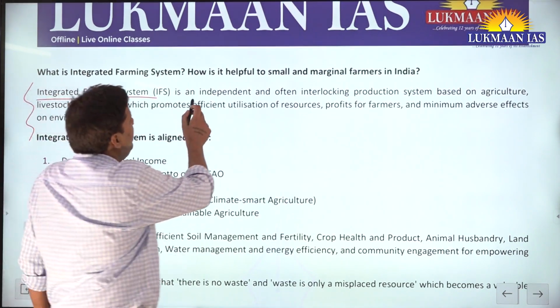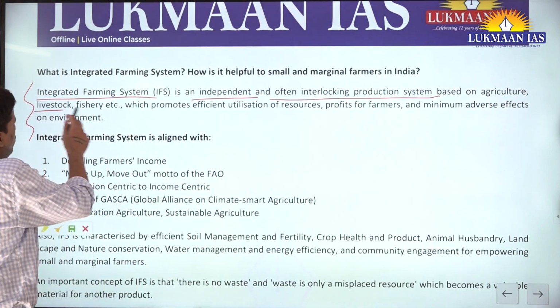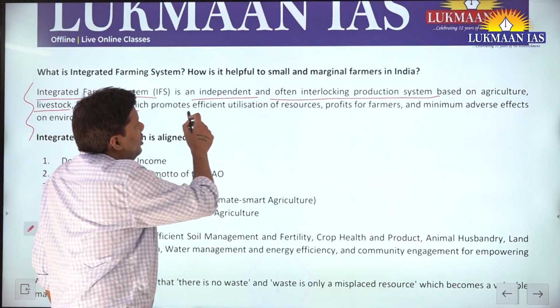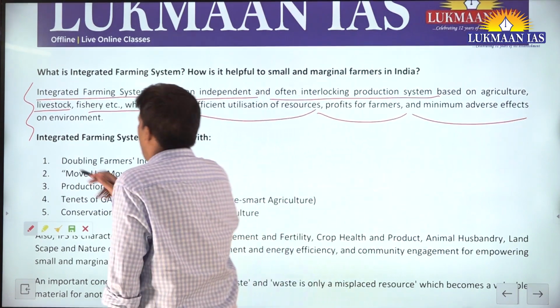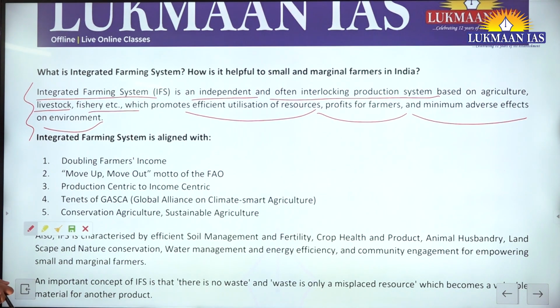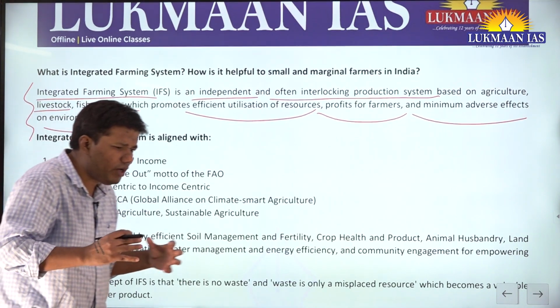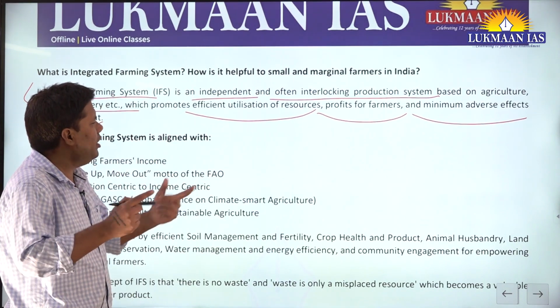It's an independent and often interlocking production system based on agriculture, livestock, fisheries, which promotes efficient utilization of resources, profits for the farmer, and minimum adverse effect on the environment. See, we have taken many aspects. Not only the economic aspect, but the environmental aspect, both profit and environment. Now, see, this idea is very important. This thought that you will strike a balance among many factors is very, very important. Not only for GS3, it will apply for many other GS papers as well.